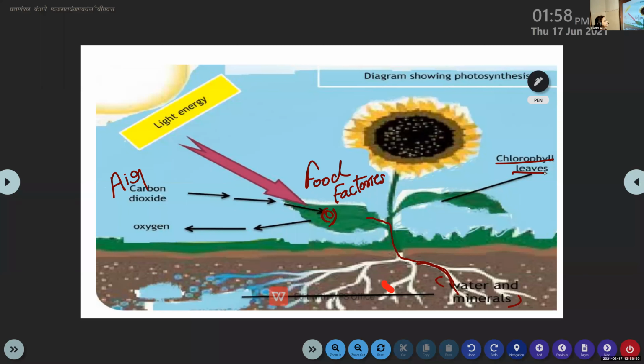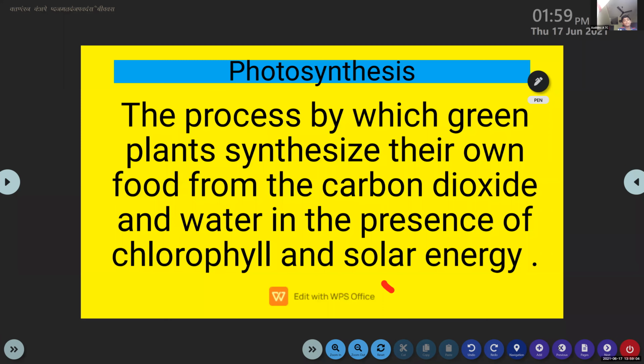So now in the presence of this light energy and chlorophyll, in the presence of the sunlight and chlorophyll, our plants synthesize food. This process is known as photosynthesis. So what do you mean by photosynthesis? The process by which green plants synthesize their own food from the carbon dioxide and water in the presence of chlorophyll and solar energy. This is what is known as photosynthesis.